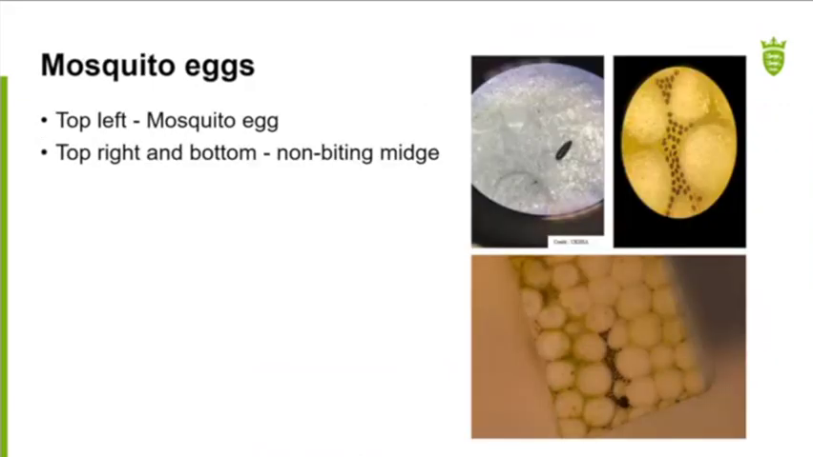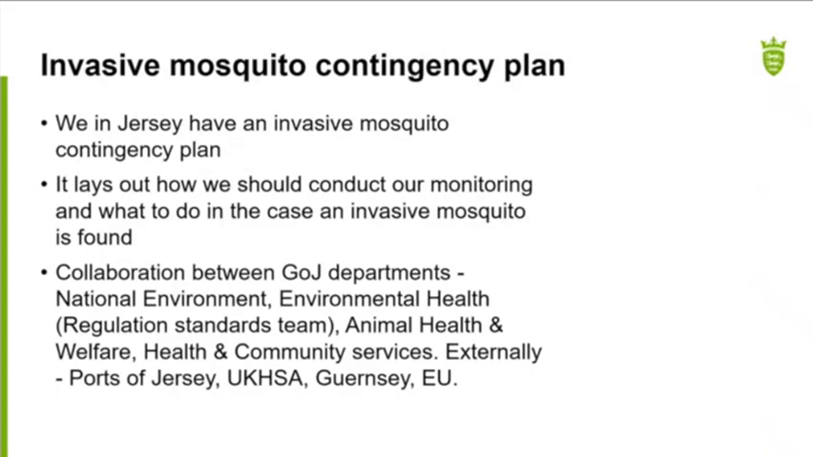This is what they look like. On the top left-hand side, that is an Aedes mosquito egg. Last year, we had one of our traps return this, and we were quite worried that that might be an Aedes mosquito. It wasn't. It was the eggs of a non-biting midge. So that was good news. But it just shows you that these traps are effective in capturing eggs of those species.